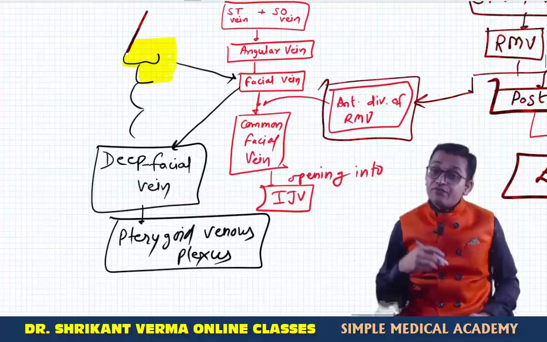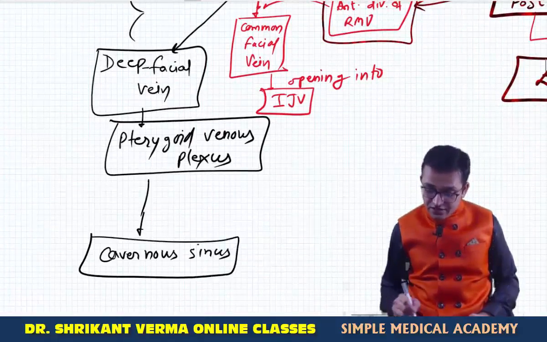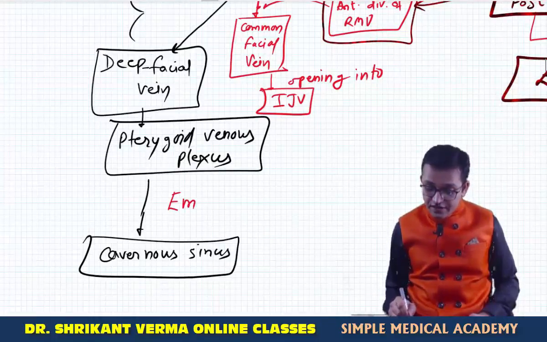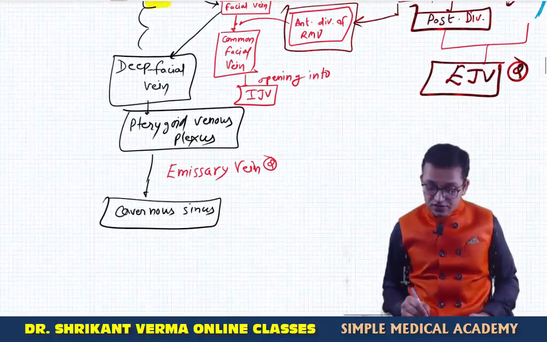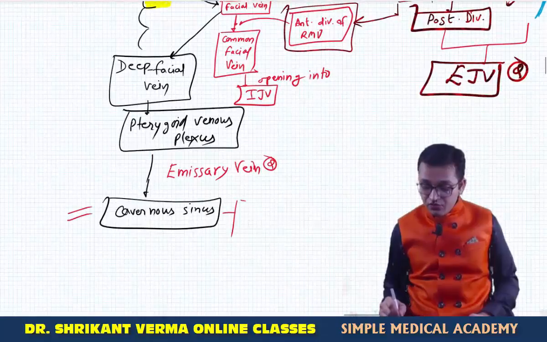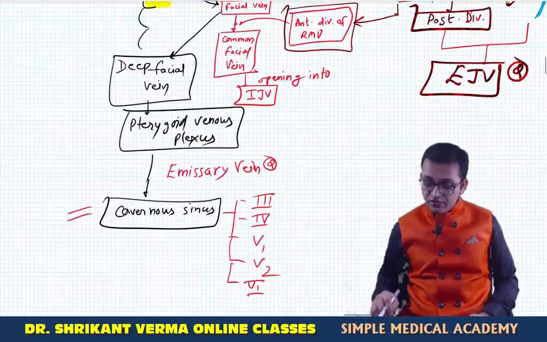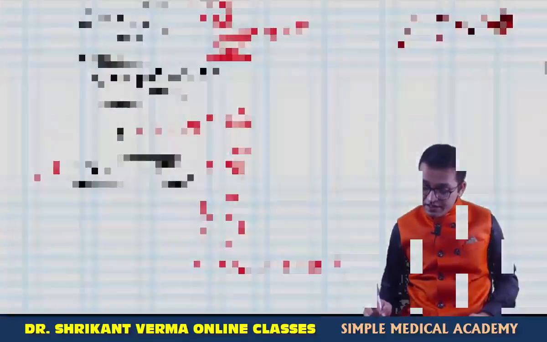Now this pterygoid venous plexus is connected with the cavernous sinus via very important valveless veins, known as the emissary veins. And when the infection reaches this cavernous sinus, there is involvement of the third nerve, fourth nerve, V1, V2, sixth nerve, along with the internal carotid artery with its sympathetic plexus.